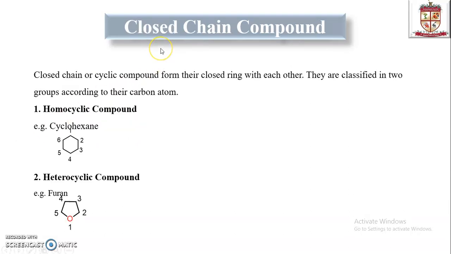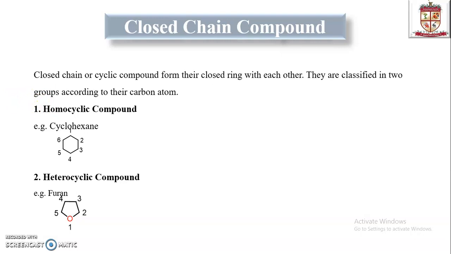Now we will discuss the closed chain compound or cyclic chain compound. What is the basic difference between the open chain compound and the closed chain compound? The name itself shows that an open chain compound has an open arrangement, that means there is no closing of carbon-carbon or any other atoms.